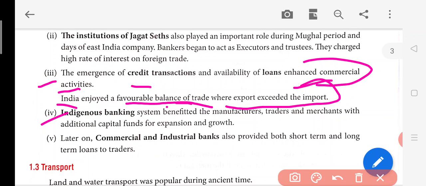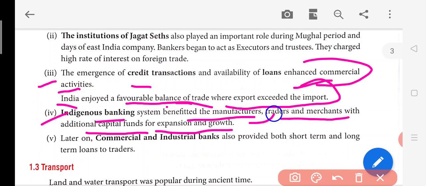Now, next point, India's banking system benefited manufacturers, traders and merchants. Merchants are businessmen with additional capital funds for expansion and growth. So, who are the real profit makers? Manufacturers, like somebody opening a company, traders, the persons who are indulged in trade, and merchants, with additional capital funds for growth.